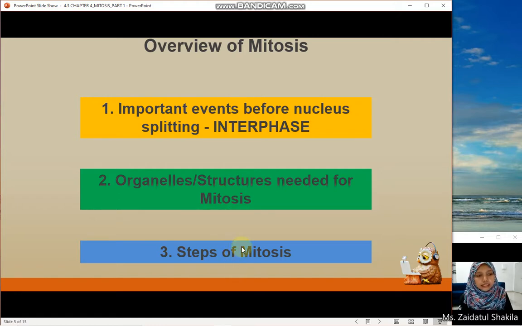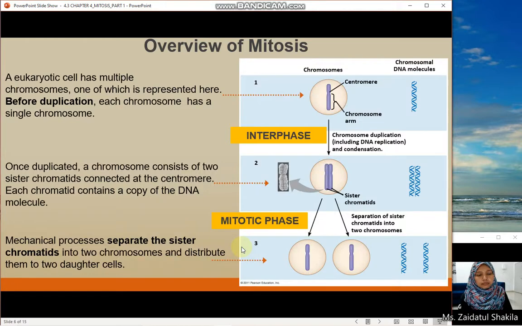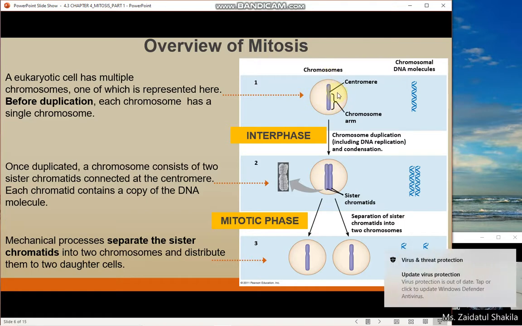But first, let's see the overview of mitosis. Number one, a eukaryotic cell has multiple chromosomes, and one of them is represented here in this diagram. Before duplication, before S phase, the synthesis phase, each chromosome has only a single chromatid.